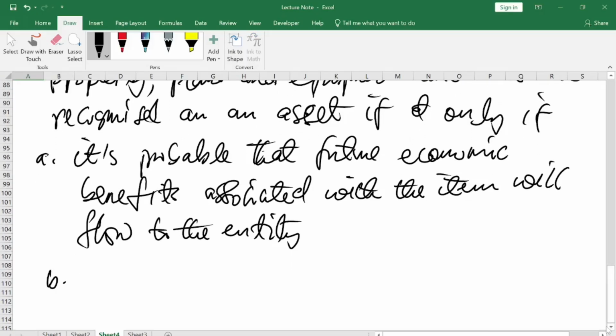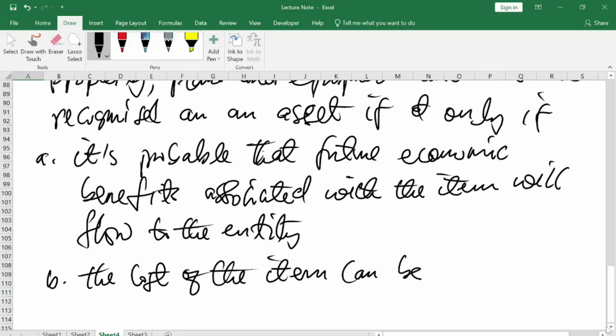Now, the second one is that the cost of the item can be measured reliably.